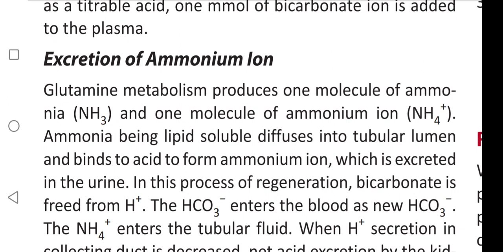Glutamine metabolism produces one molecule of ammonia and one molecule of bicarbonate.